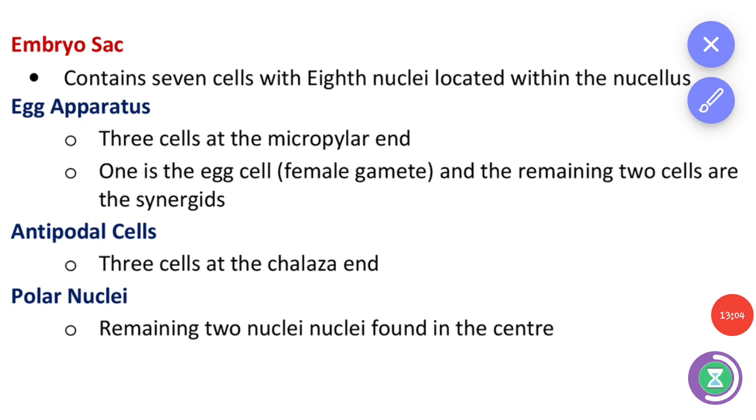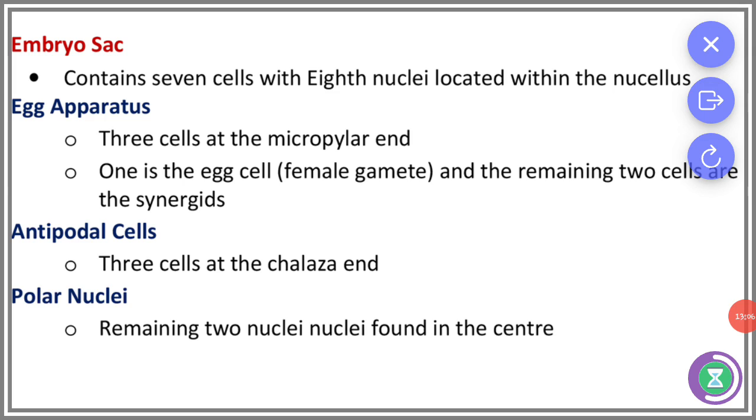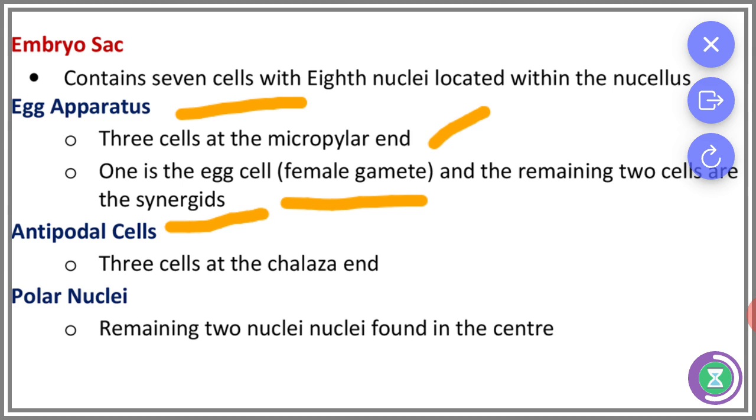And the embryo sac contains 7 cells with 8 nuclei located in the nucellus. The egg apparatus means 3 cells at the micropylar end; one is the egg cell, that is the female gamete, and the other 2 cells are synergids. The antipodal cells are 3 cells at the chalazal end. The remaining 2 nuclei found in the center are called polar nuclei.